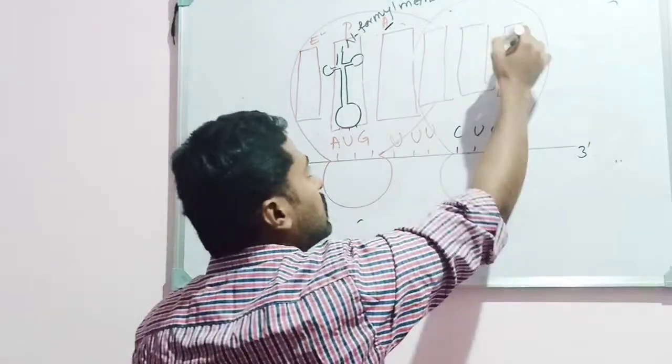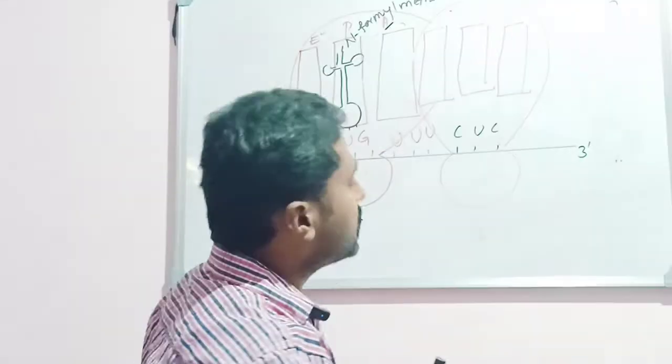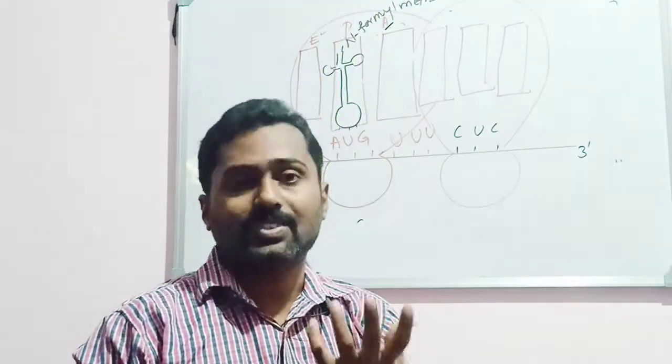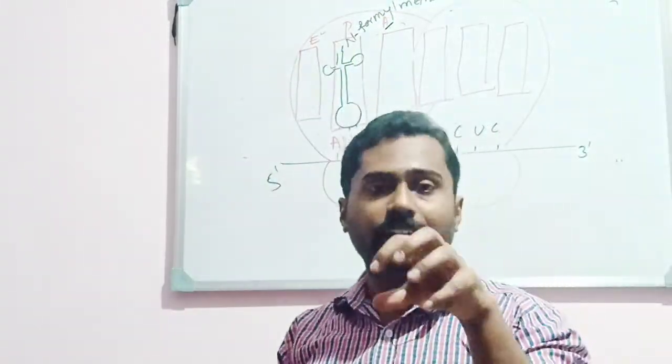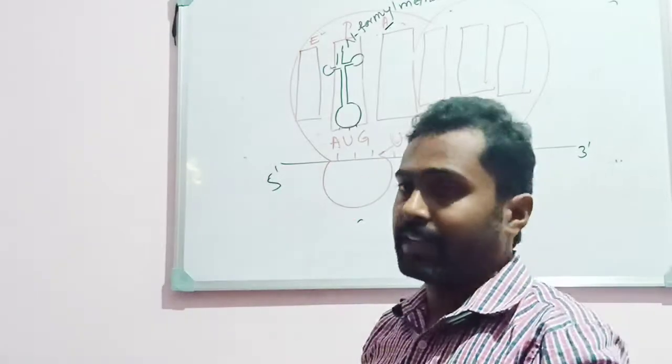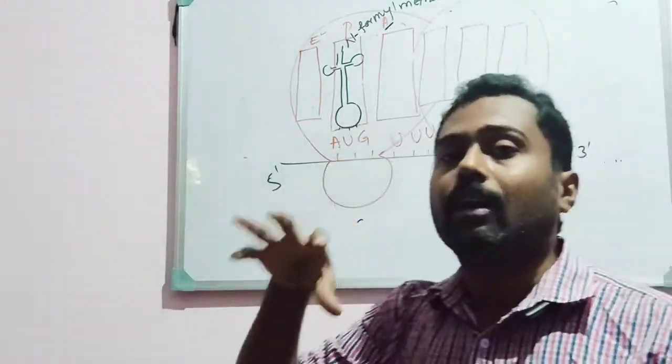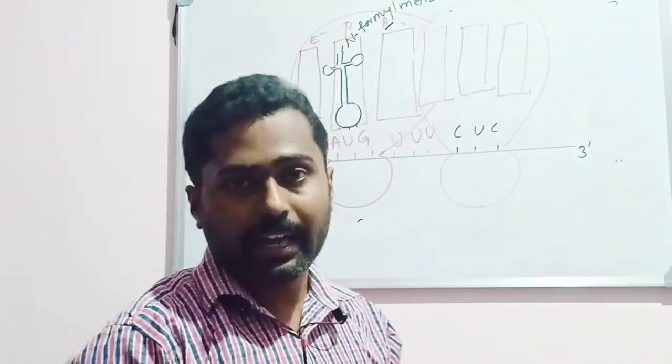The third tRNA molecule will enter into the A site, the exposed site. That is a landing site. A site here is nothing but the landing site. The third tRNA molecule will enter, carrying the third amino acid.